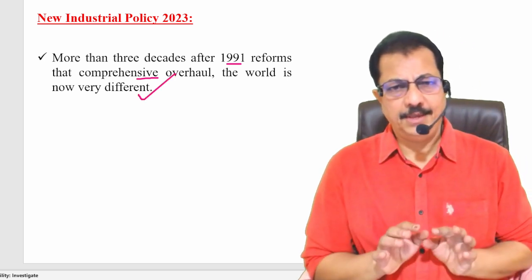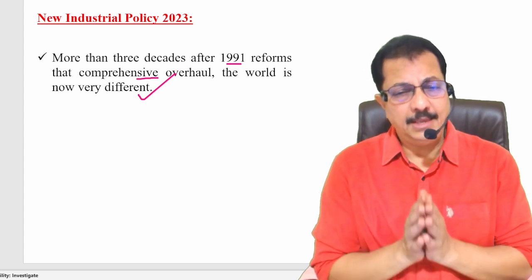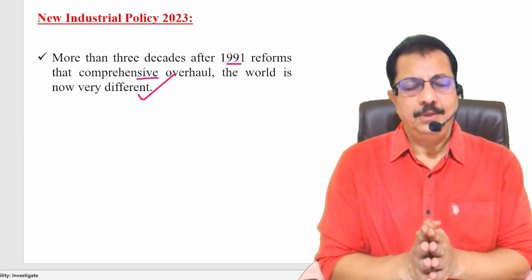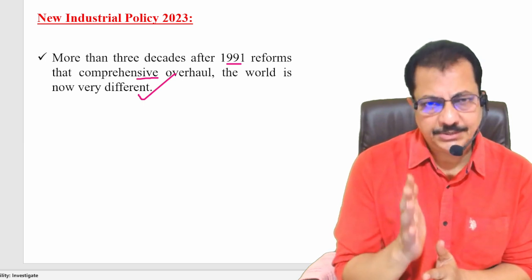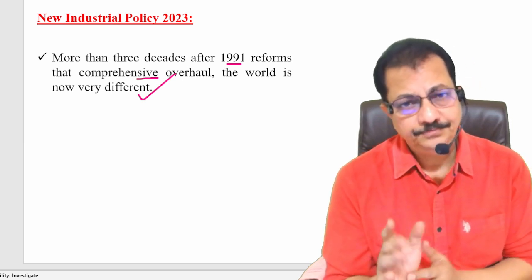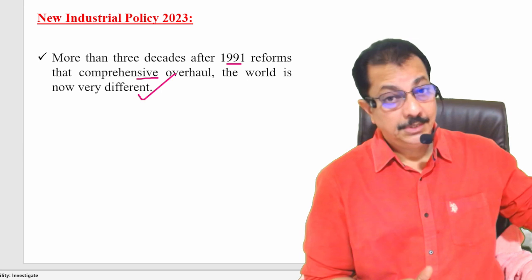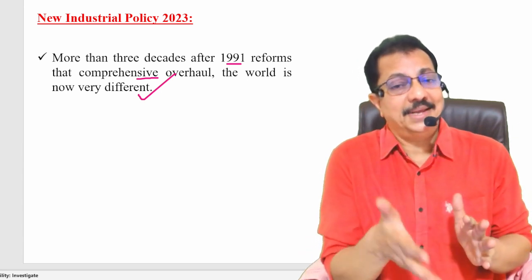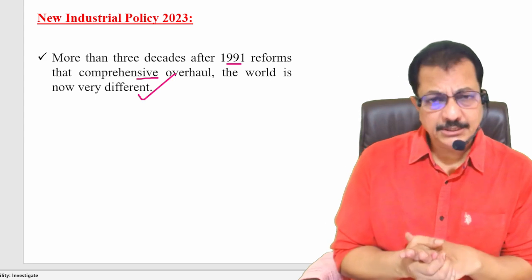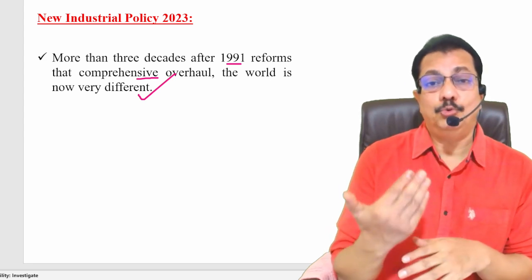Clear? That is the reason why whenever you are making any policy, you have to take the existing circumstances into consideration, not the earlier ones. That is the reason why larger policies like industrial policies must be framed from time to time.